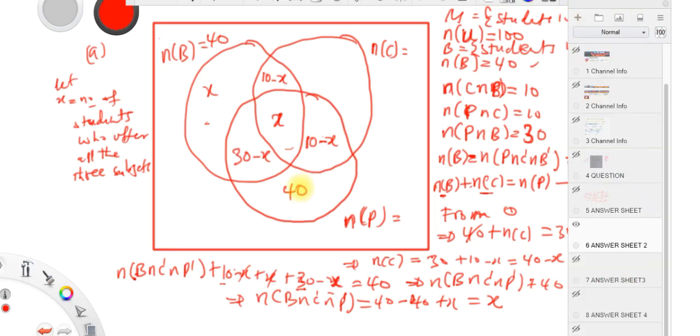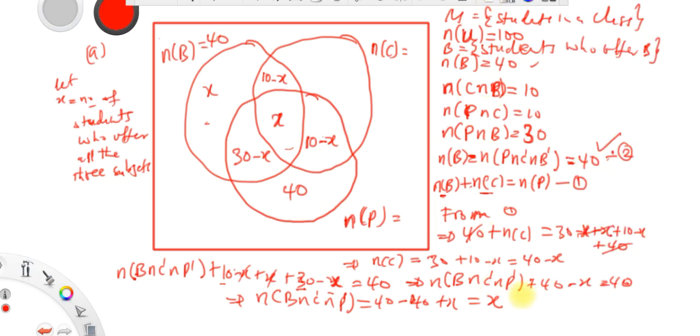So what we can do is find the value of x. How do you find the value of x? You know this, guys, as the number of c. You have found the number of c here. Don't forget that the number of students who offer chemistry is 40 minus x. This is what we have found here.